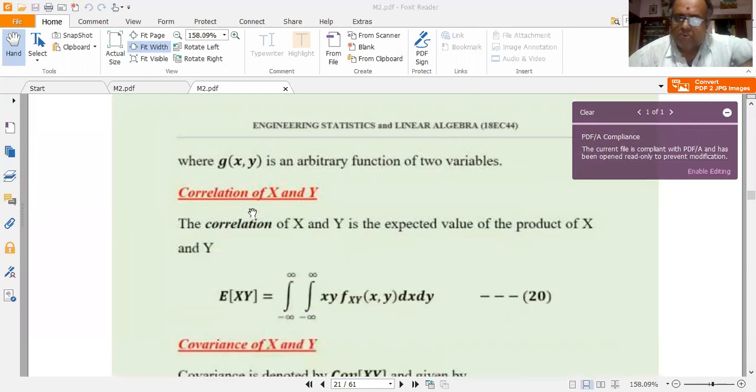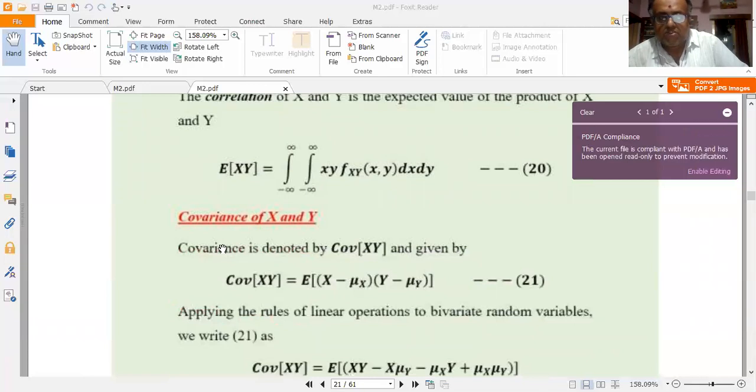Next, how do you define the correlation of x and y? Correlation is a very important parameter that gives me the relationship between the two random variables capital X and Y. So the correlation of capital X and Y is the expected value of the product of x and y. That is given as capital E of xy, within brackets. So E of xy is defined as the double integral from minus infinity to plus infinity of xy into fXY of x comma y dx dy.